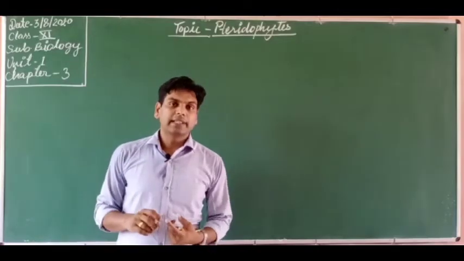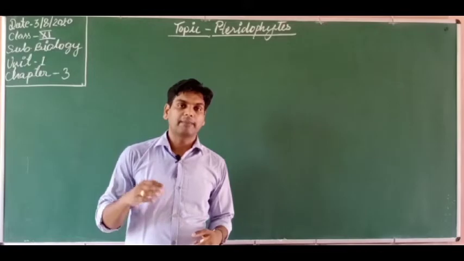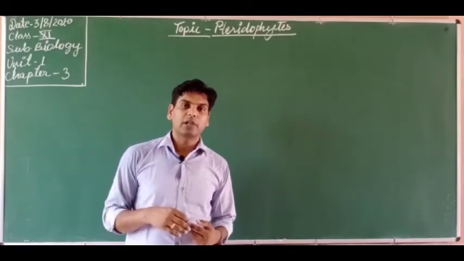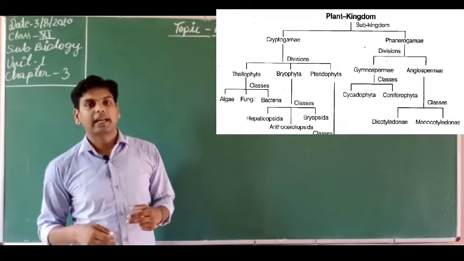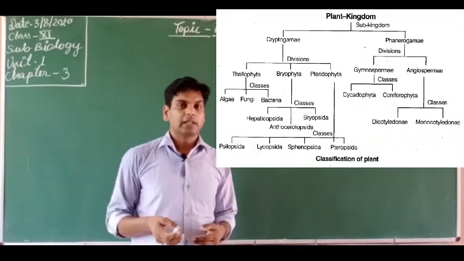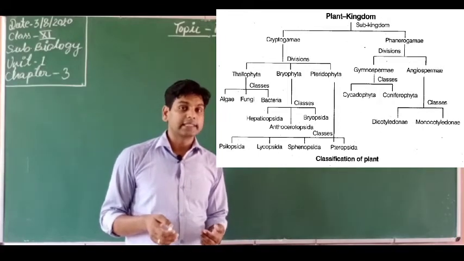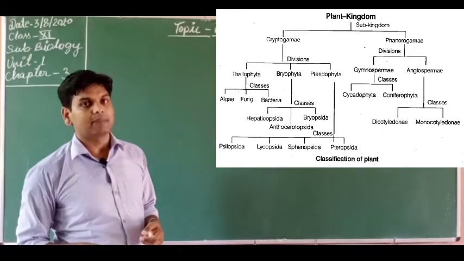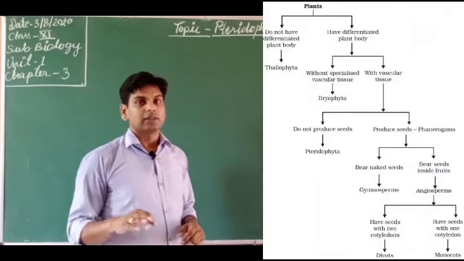I want to tell you one thing that you must remember about the classification of plants. We have classified the plant kingdom into two categories: cryptogams and phanerogams. Cryptogams are the plants in which seeds are not formed. That is why they are also known as non-seeded or seedless plants.